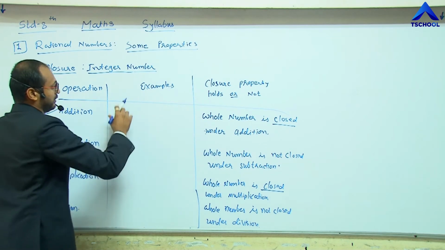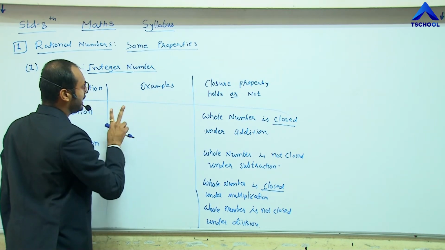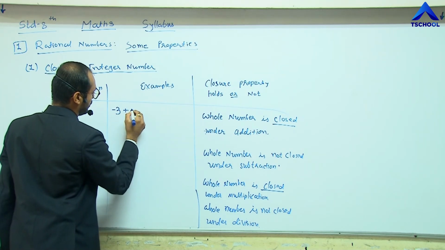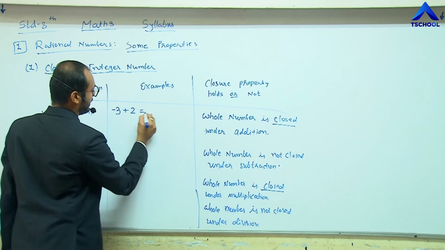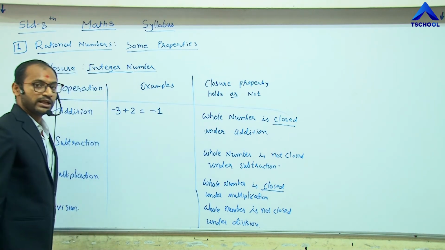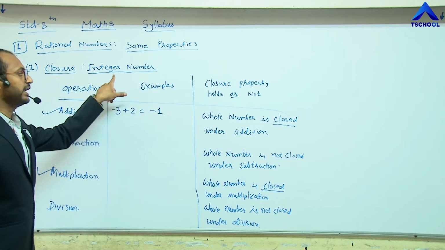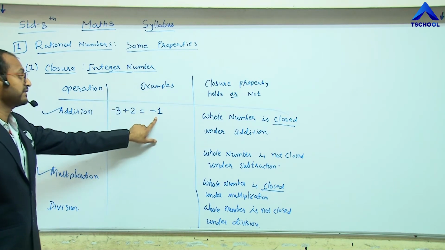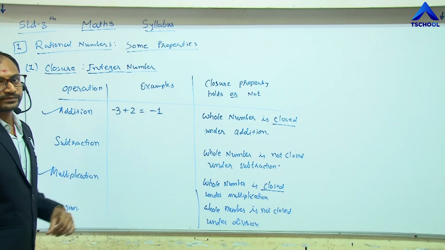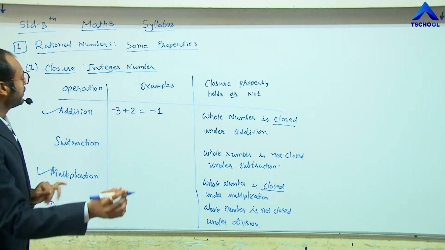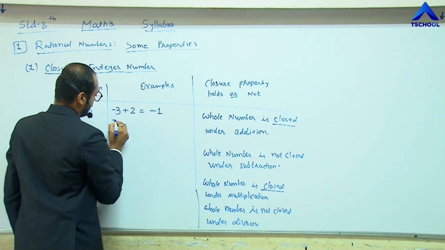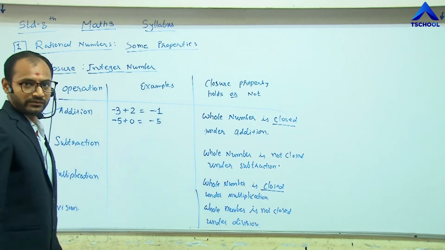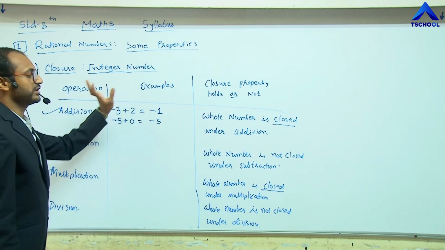Let me take the addition of two integers like -3 plus 2. The result is -1. We know that -1 is also included in integers. -3 and 2 are both integers, as well as -1. For any value of integer, for 0, let me take -5 plus 0, we get -5. So the result is also included in integers.